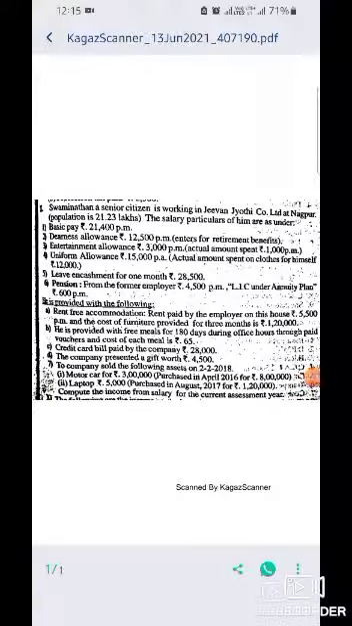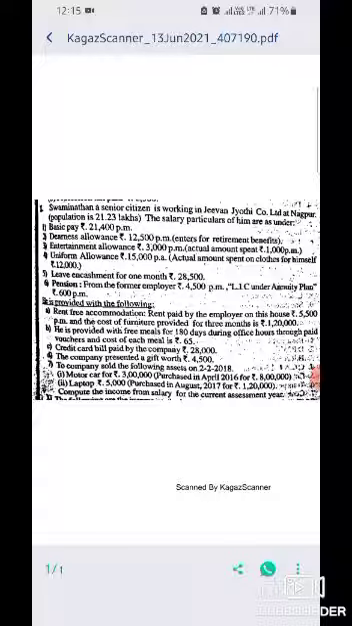DA allowance is 12,500 per month. It counts for retirement benefits. Entertainment allowance is 3,000 per month. Actual amount spent is 1,000 per month. The unexempted amount is charged under tax. Uniform allowance 15,000 per annum. Actual amount spent on clothes for himself is 12,000. The unexempted amount is taxable.